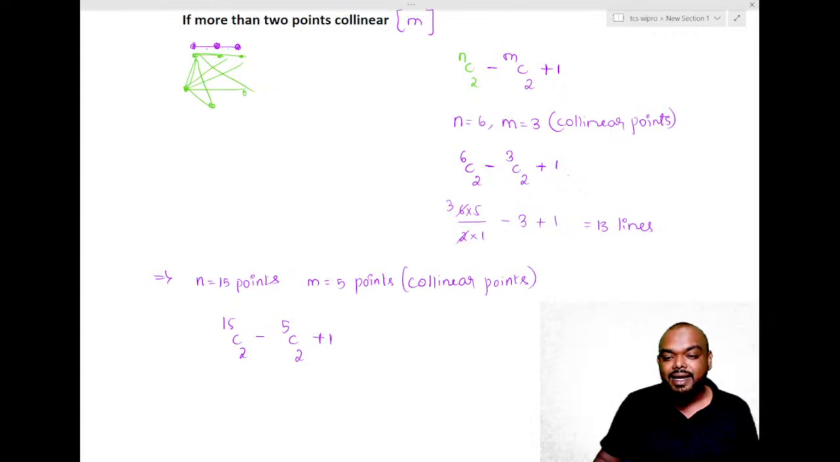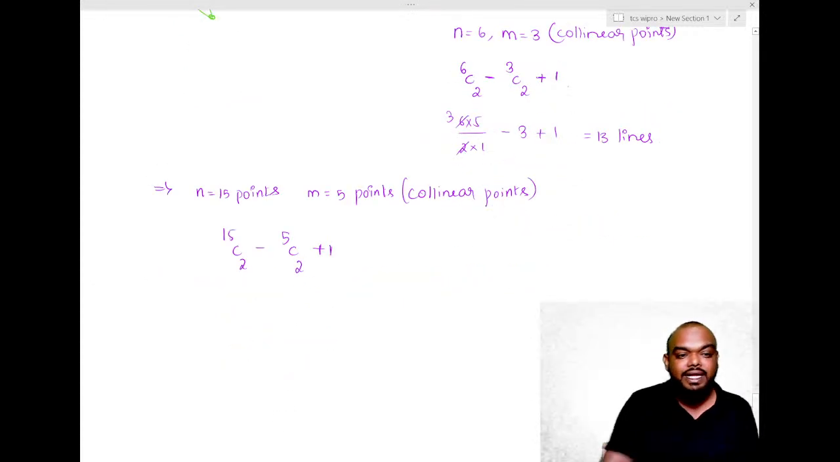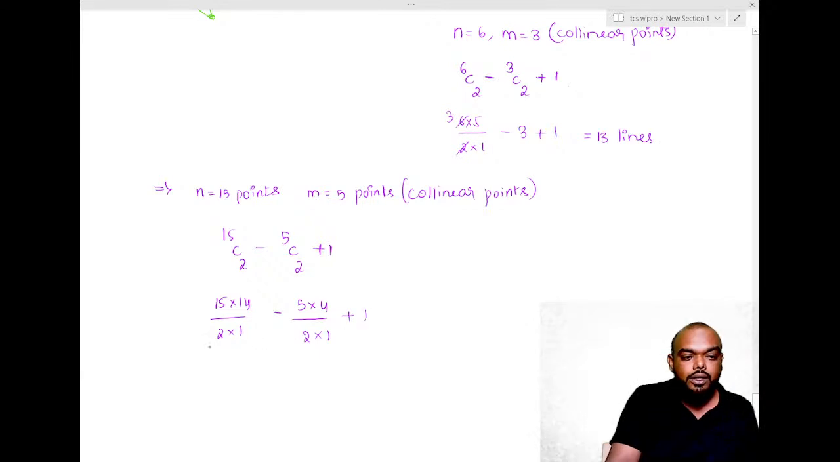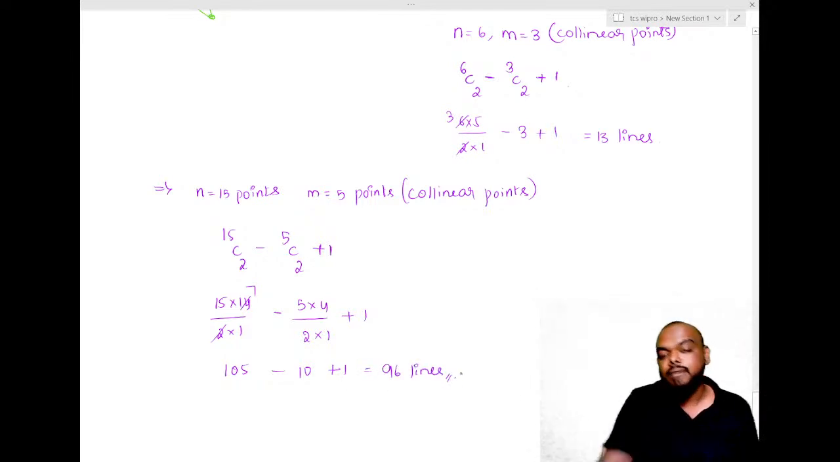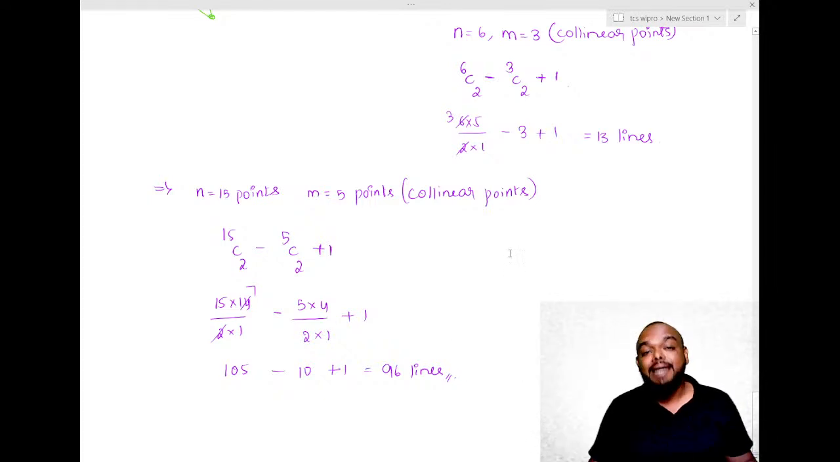So if we calculate this, what do we get? 15C2 is 15 into 14 divided by 2 into 1. Minus 5C2, which is 5 into 4 divided by 2 into 1, plus 1. So 2 into 1, 2 into 7. 15 into 7, 105. Minus this is 10, plus 1. That should give us 96 lines. How many lines can be drawn? 96 straight lines can be drawn.